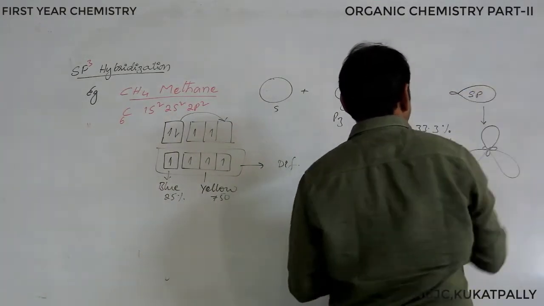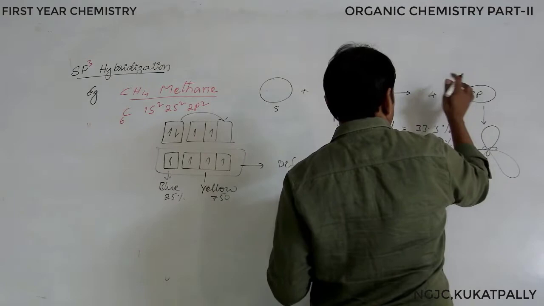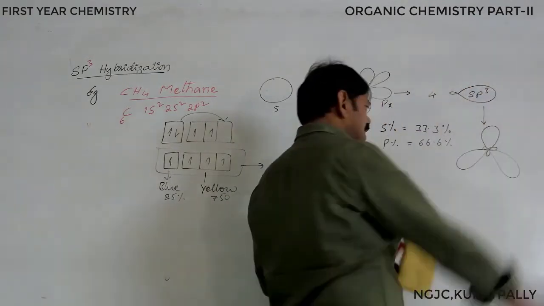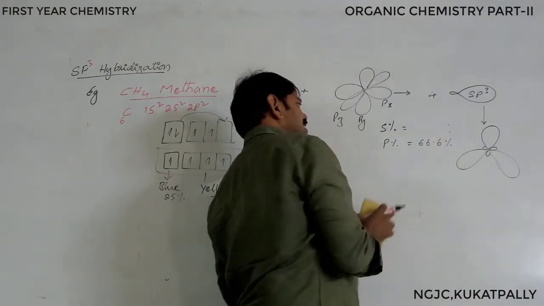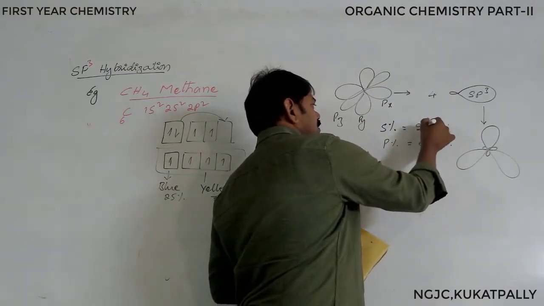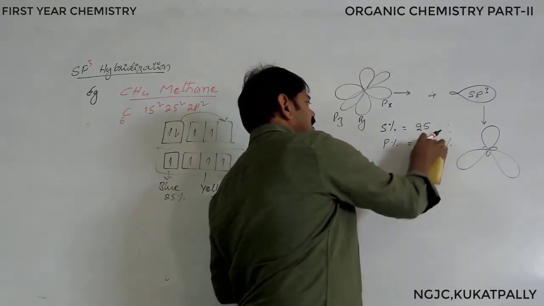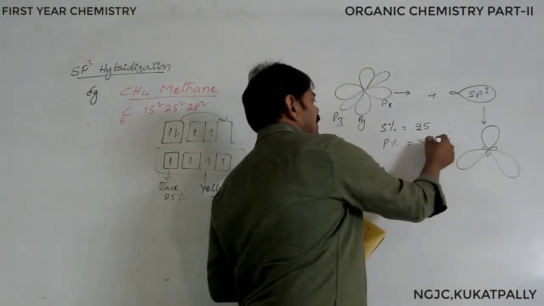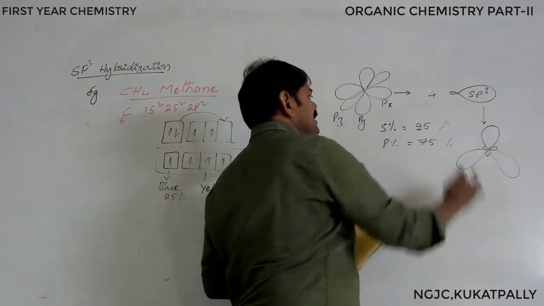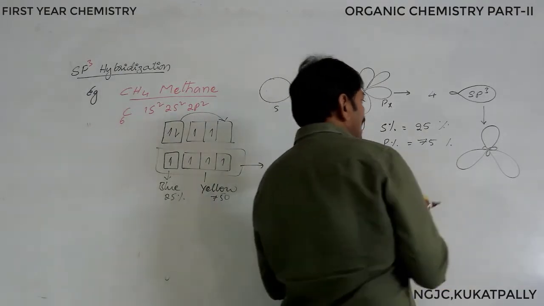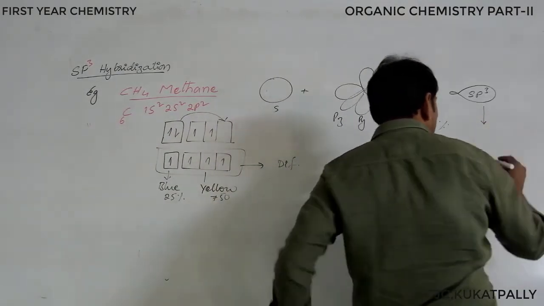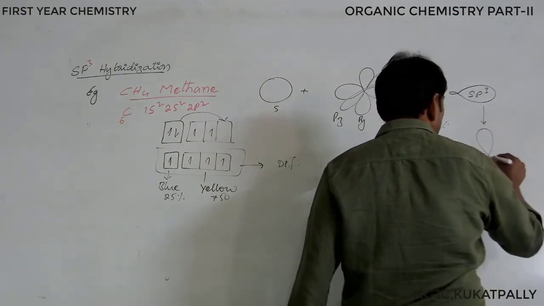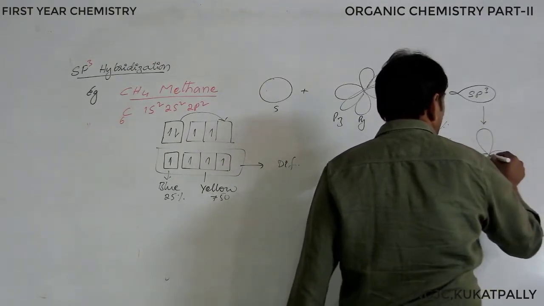In these 4 sp3 hybrid orbitals, the percentage of s is 25 and the percentage of p is 75. The orbitals are distributed in a tetrahedral shape with a 109.28 angle.